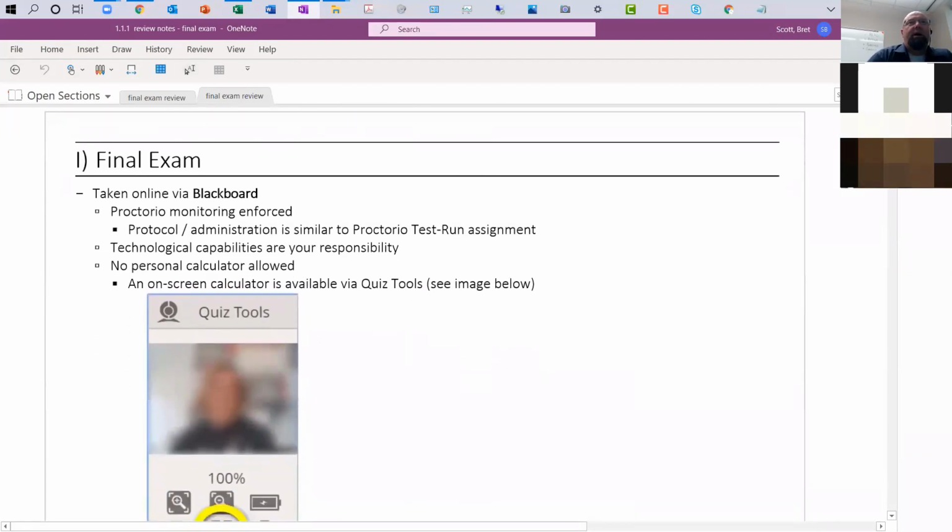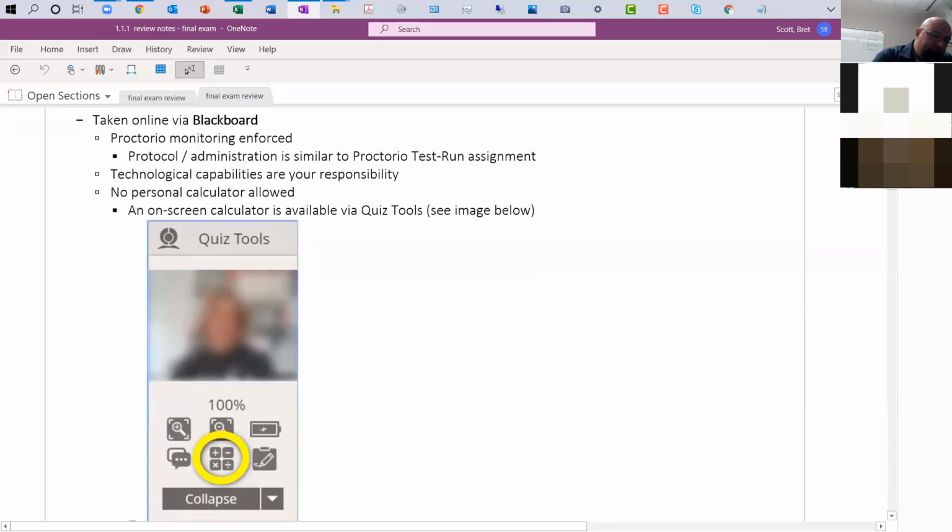We've seen over and over again that we are using Proctorio. I just want to make sure that we're clear on the rules here. You've got to make sure your microphone and your camera are working. So check out the practice exam with Proctorio to make sure all these things are working. You have to have the technological capabilities, as you always have. I know it's been a struggle for this entire term, but please make sure that you get it all set up and there's nothing getting in the way of you being successful. There's nothing I can do if you have technical issues. No personal calculators allowed. I can't emphasize this enough.